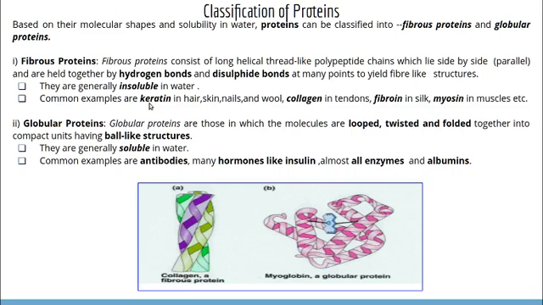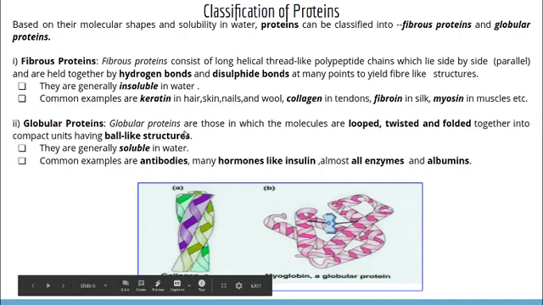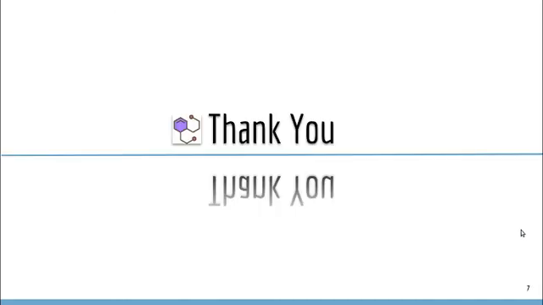Examples for fibrous proteins: keratin, collagen, fibroin, myosin, etc. Then globular proteins: antibodies, hormones like insulin, enzymes, albumins. So this is all about the classification of proteins. Thank you.